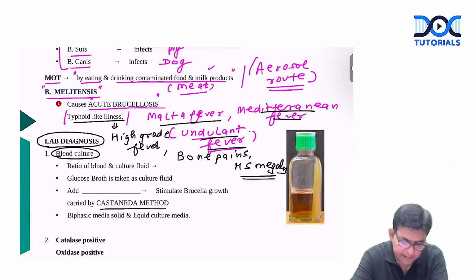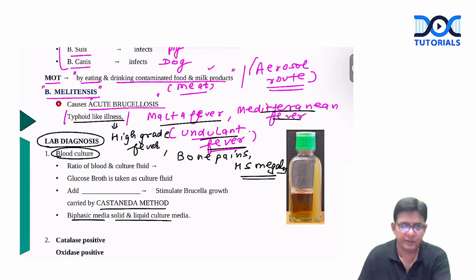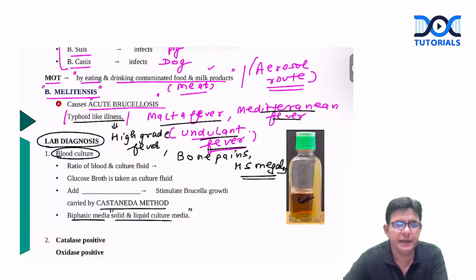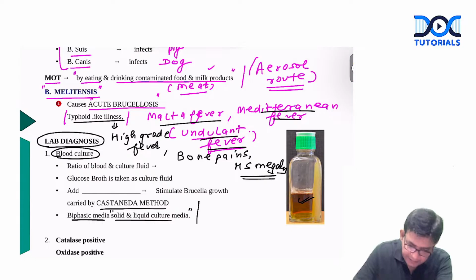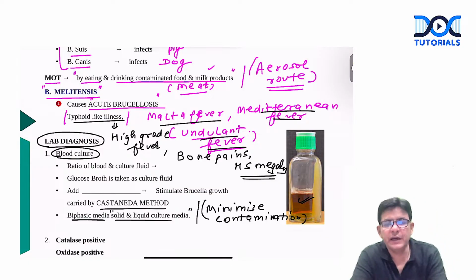Castaneda method is a biphasic media, guys, which is solid and liquid culture media. In a bottle only, we have both the medias, and that is termed as biphasic media, means liquid also and solid also. What is the use of this? This particular biphasic media minimizes the contamination, and that's why we prefer this.